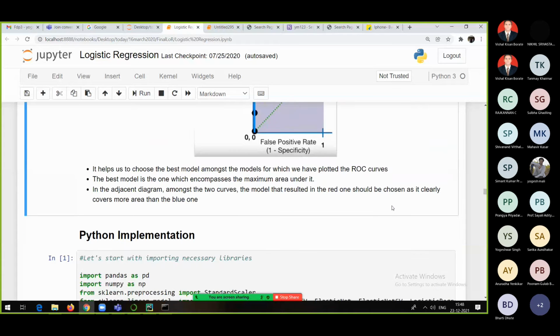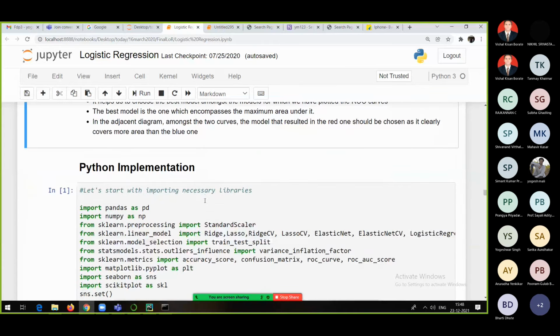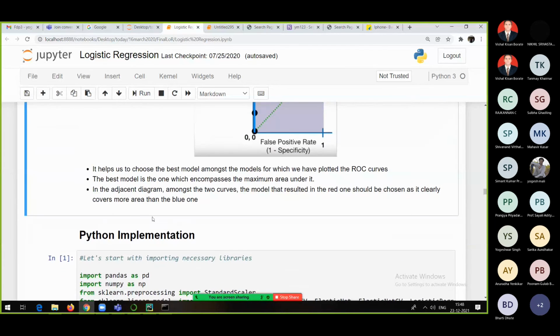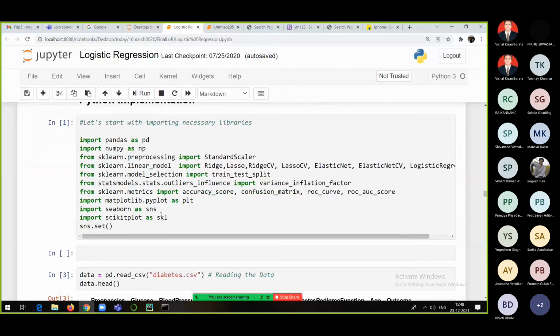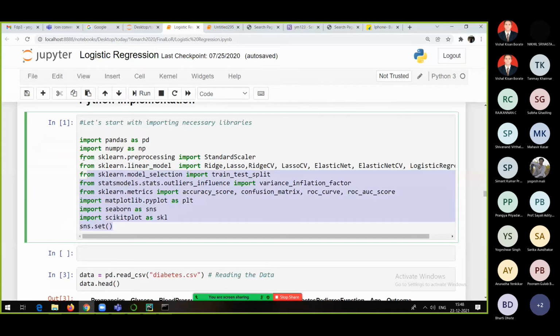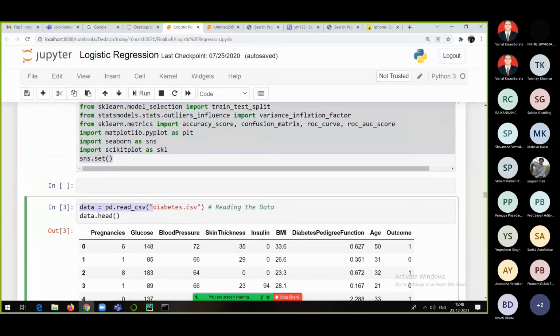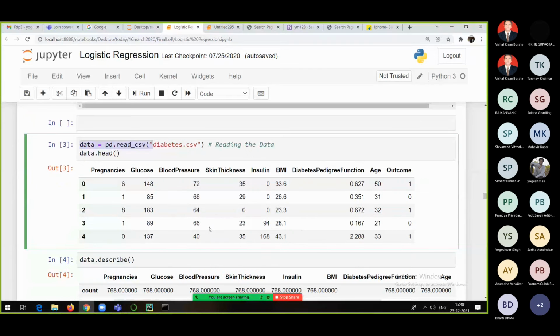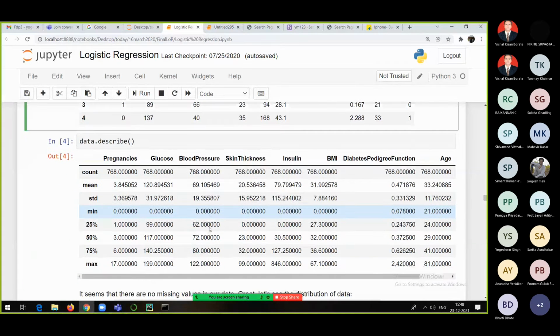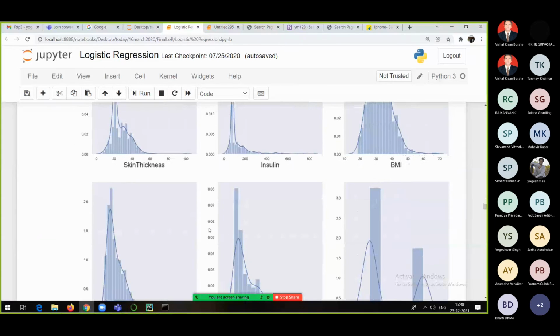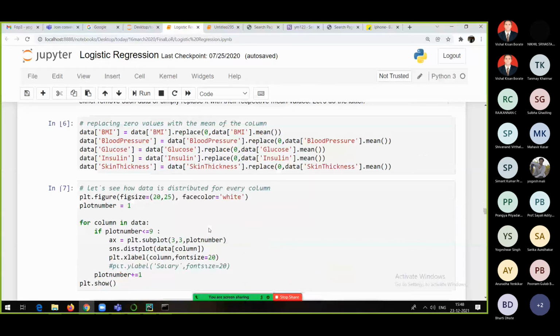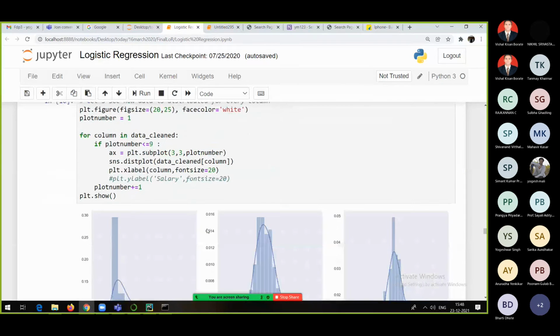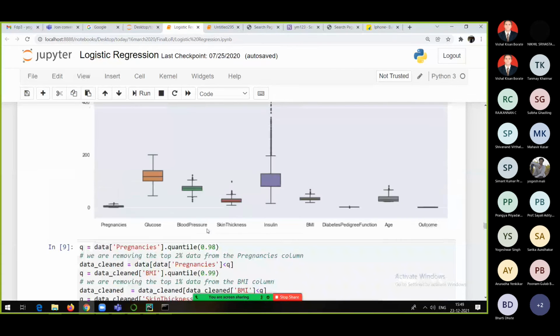Now, after this we are going to solve a real-time problem. It's a classification problem. I am going to get some data set, which I will be sharing with you, and then we will apply somewhat similar steps to what we applied in linear regression, and finally we will get the model.